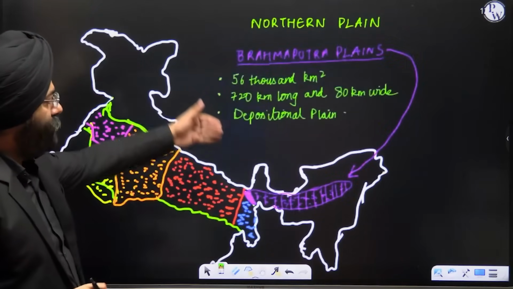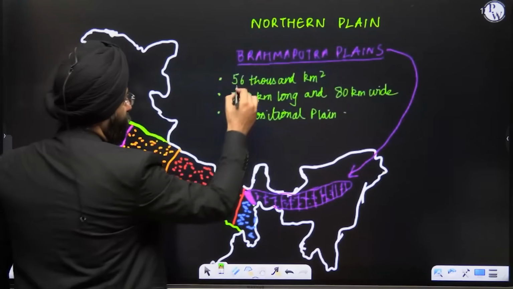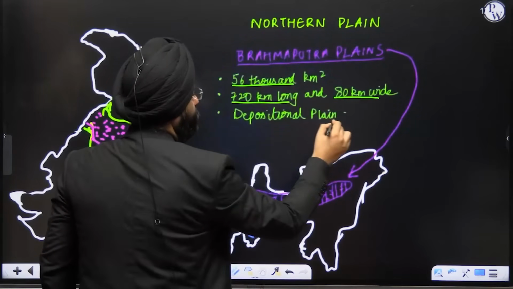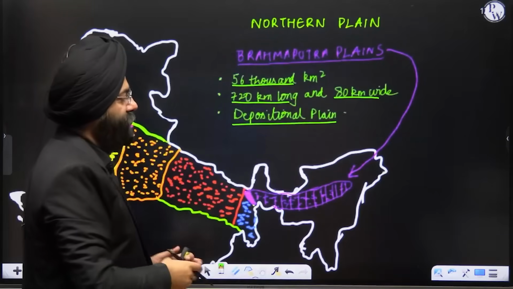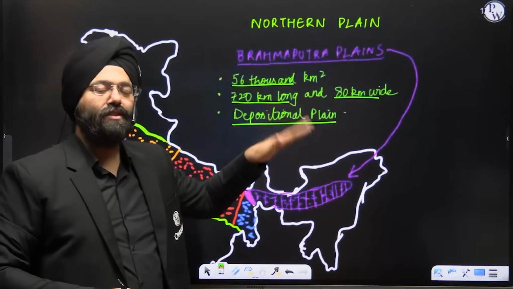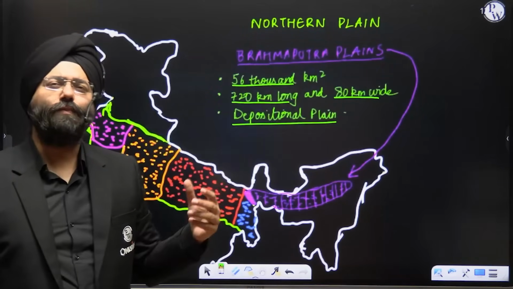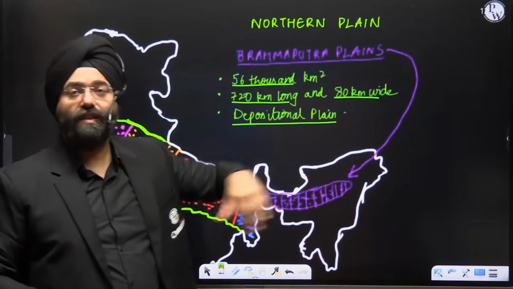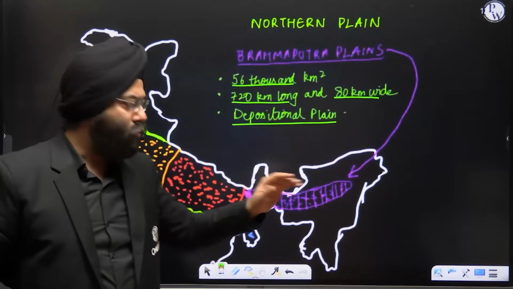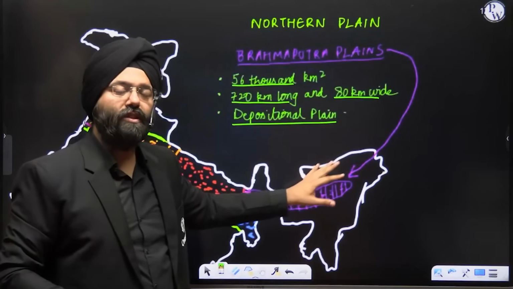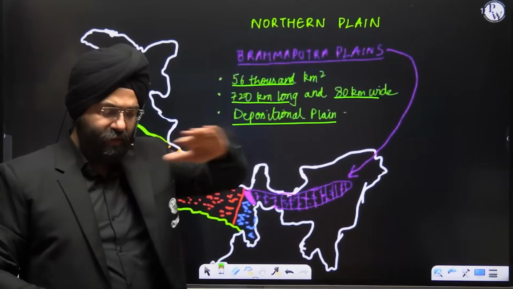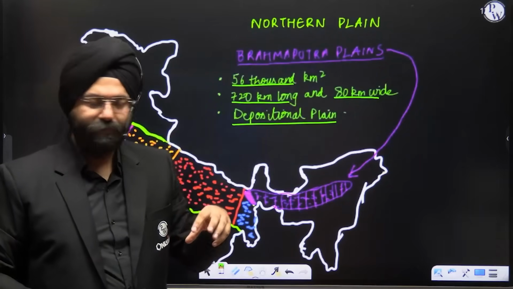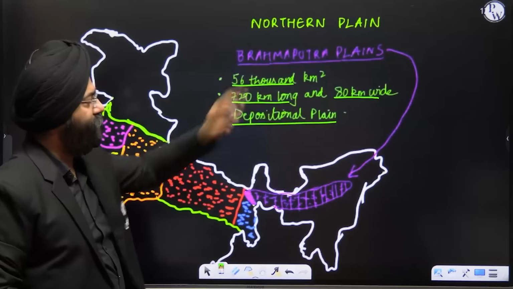Now let's come to the Brahmaputra plain. This is 56,000 kilometers square, 720 kilometers long and 80 kilometers wide. It is a depositional plain, because over here the slope decreases tremendously. So a tremendous amount of silt is brought by the Brahmaputra while it crosses the Tibetan region. The moment the slope decreases, a lot of deposition takes place. That is why, within the flowing river, a lot of riverine islands are formed. So this is again a very important dimension with respect to the Brahmaputra plain.